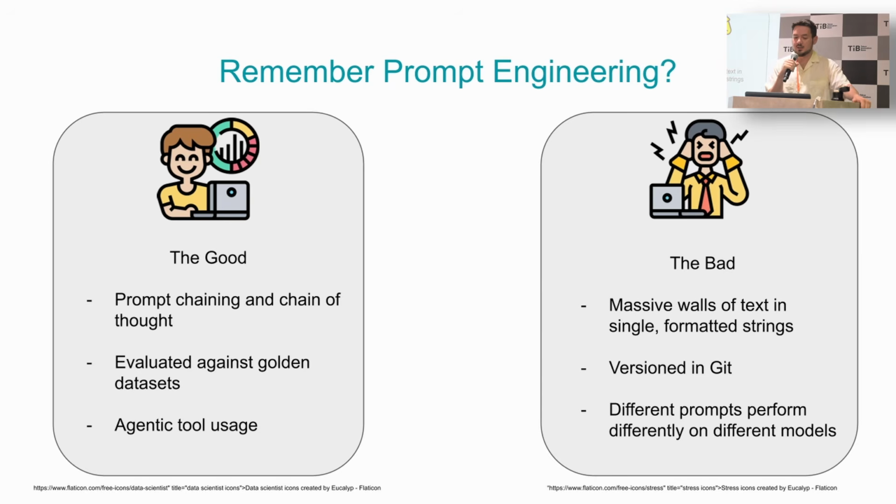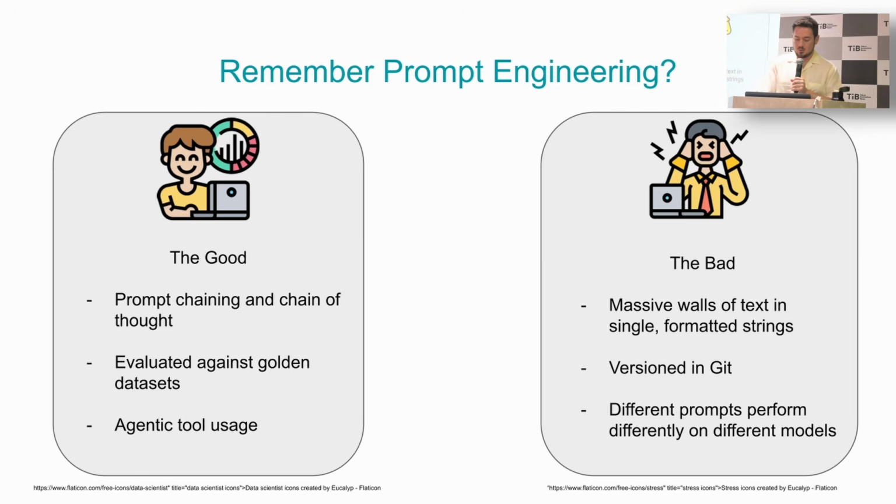However, the bad was that these were just massive walls of text in single formatted strings. They were versioned in Git, often with just a comment like "changed prompt." And I think most importantly, different prompts perform differently on different models. At the rate at which models are coming out nowadays, the idea that every time we change the model, our entire context breaks is kind of unacceptable.